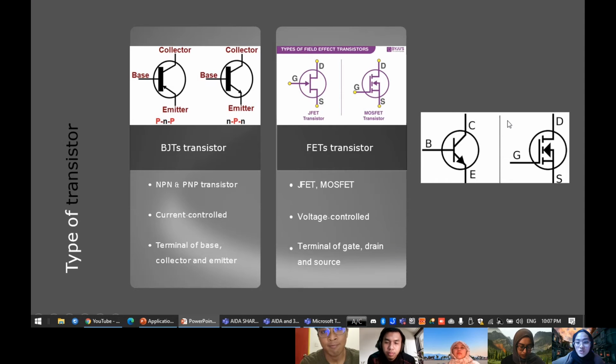For the FET, there are two examples, which are the JFET and also the MOSFET. As you can see in the picture right here, the biggest difference between these two types of transistors is the terminals themselves. For example, for the BJT, the terminals are base, collector and emitter, while for the FET, the terminals are gate, drain and also source. The BJT is a current controlled transistor and the FET is a voltage controlled transistor.